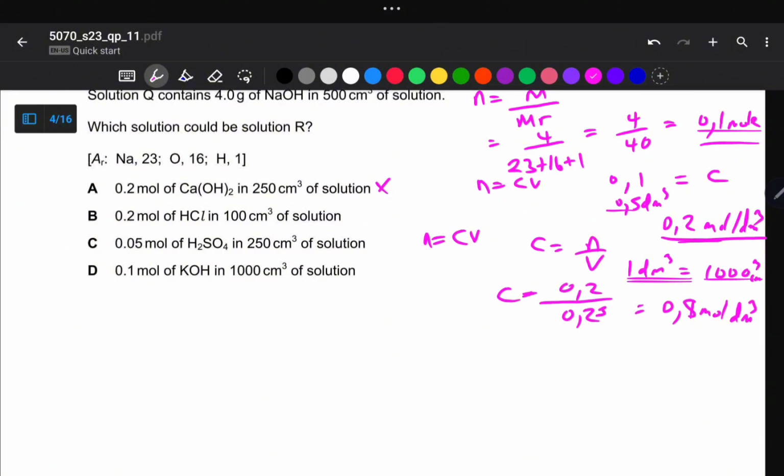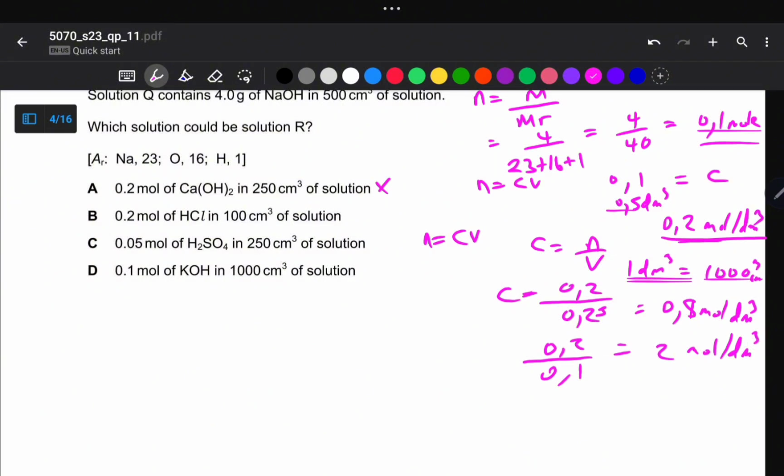This is not equal to this one. And then we go on to calculate for option B. So it's 0.2 over 0.1. We go straight to our calculator. This gives us 2, which is not correct. It is not equal to 0.2.